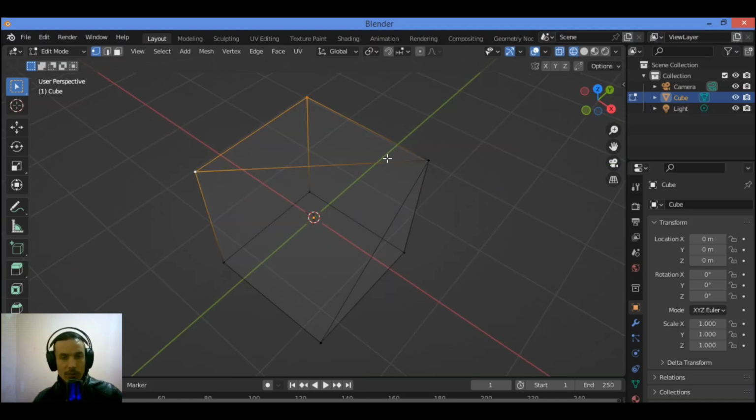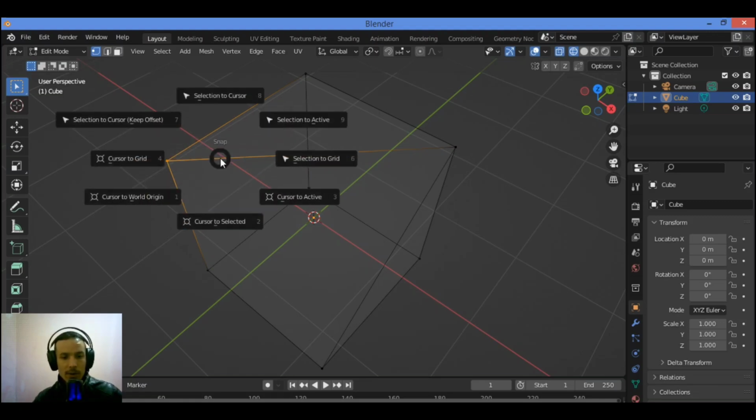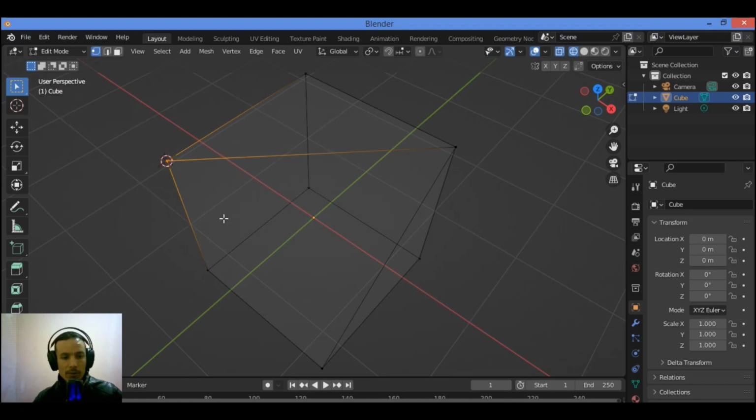Let's see now in this step how to set the origin to a vertex. To set the origin to a vertex in Blender, in Edit mode select a vertex and press Shift S. Select that vertex, for example, and hit Shift S. It's going to show this pie menu over here, and you can choose Cursor to Selected. Press Tab to go to Object mode.